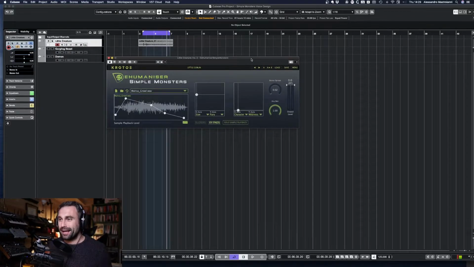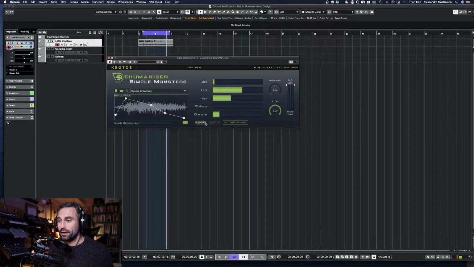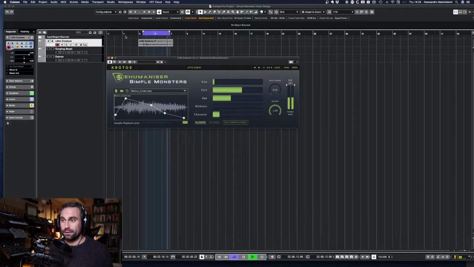Okay, as you can tell, a lot of fun. And you see how it already sounds good. This was just the little goblin preset over here. Let's see if we can improve it even further.